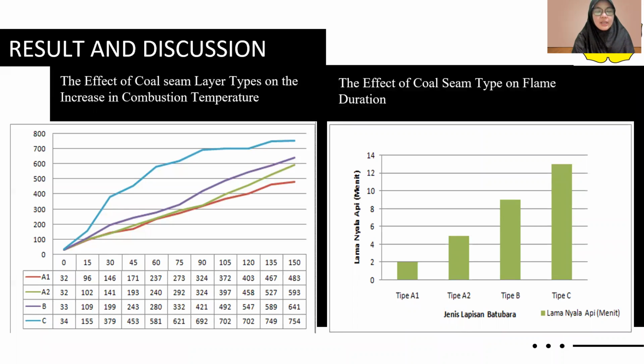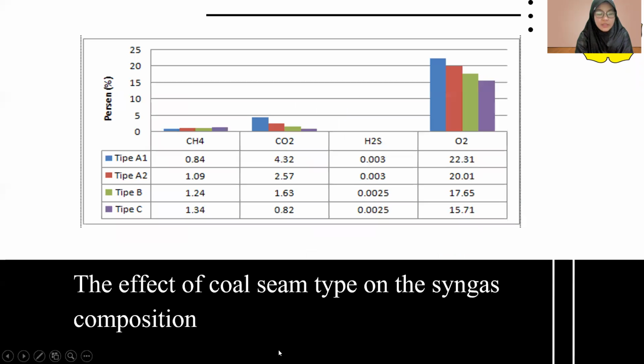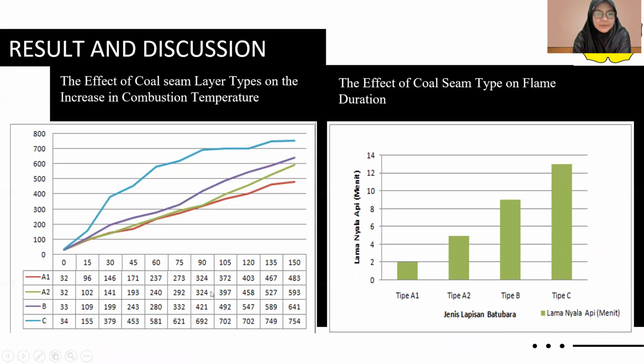Result discussion. The effect of coal seam layer types on the increase in combustion temperature. Based on the diagram, the highest temperature is in type C and the lowest in type A1 with the red color. And then the effect of coal seam type on flame duration: the highest flame duration is type C at 30 minutes, and the lowest is type 1.